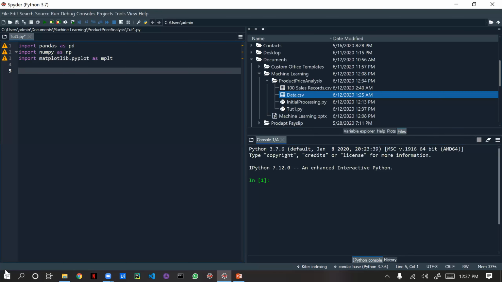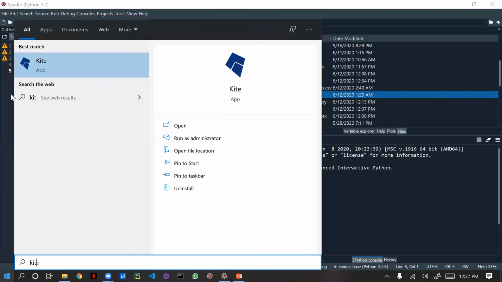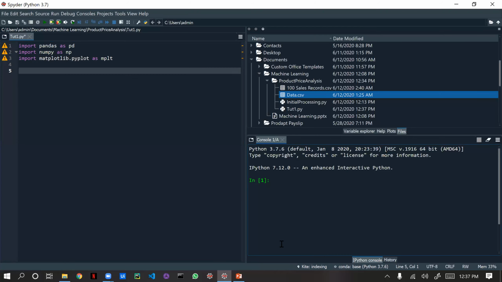One more thing I want to tell you: whenever you install Spyder, just install this Kite also. Kite supports different platforms like Python, PyCharm, and different IDEs to auto-generate code. Rather than typing the entire code, it will give suggestions. From that you can easily write without spelling mistakes. Even if I want to write Matplotlib, I will make many spelling mistakes, but because of Kite, it came out correct.